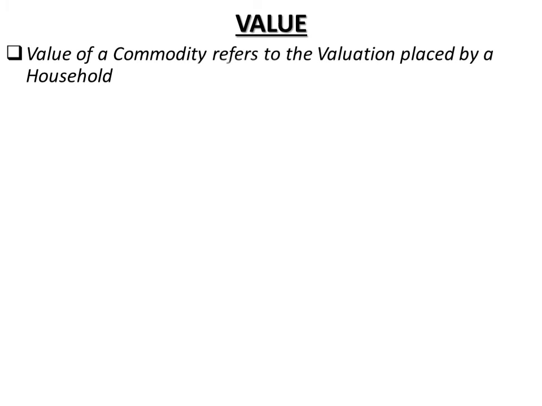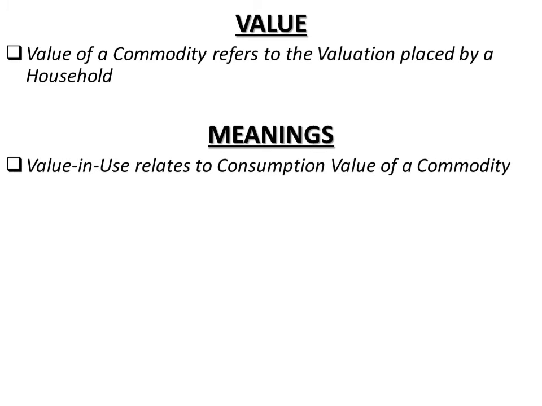The next topic is value. Value of a commodity refers to the valuation placed by a household. That is what value we are giving to a commodity. One value is given by the household on the use, and the other value is the market value, that is the value at which you purchase the commodity. So the word value has two different meanings basically: value in use and value in exchange.